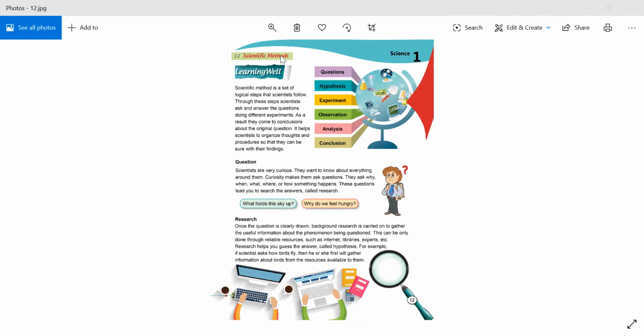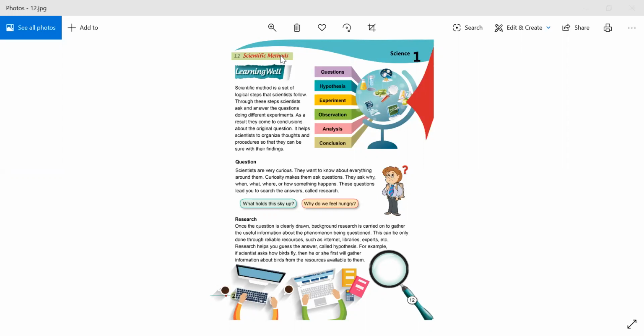For example, if scientists ask how birds fly, then he or she will first gather information about birds from the resources available to them. So students, after the question, they research a particular topic. If scientists want to know how birds fly, the first scientific method was questions. Now the second scientific method is research.